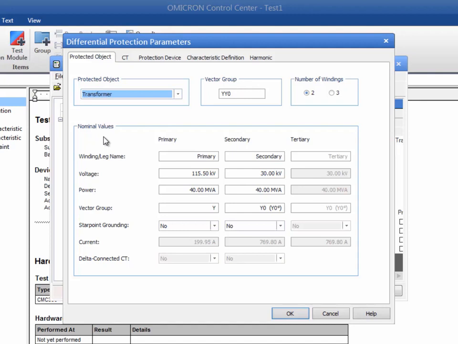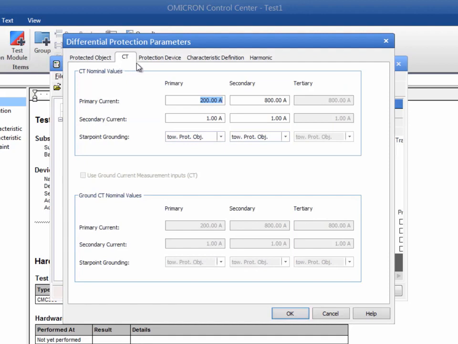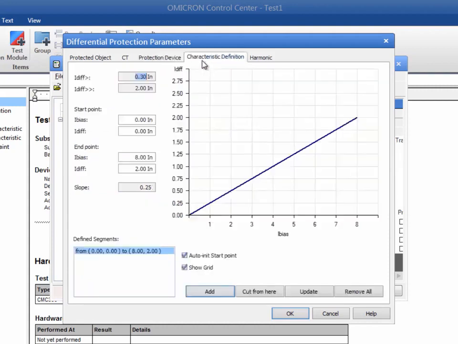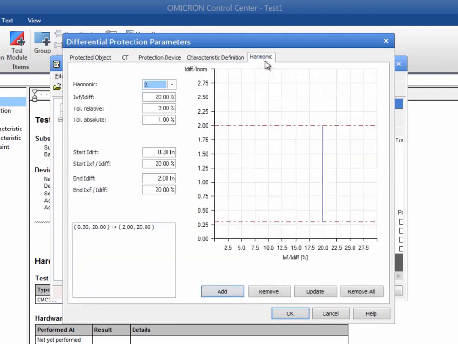The Differential block contains 5 tabs. The first one is the protected object, the second one the CT. In the third tab, you enter the information about the protection device. In the fourth tab, you draw the characteristic, and in the last tab, you enter the characteristic of the harmonic restraint. We start with the information about the protected object.